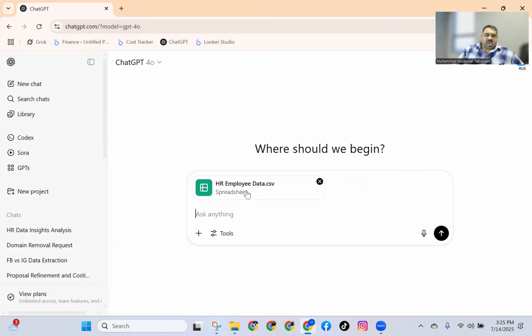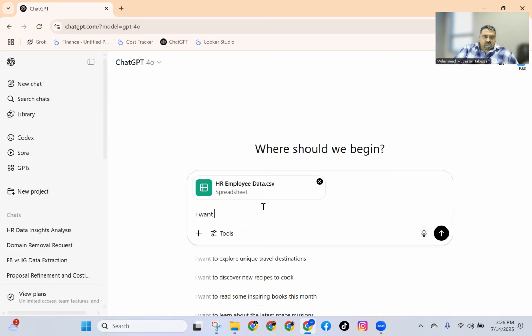But I know this is a sample HR employee data, and what I want is some key insights and analytics from this file, so I can make some decisions or share it with my manager or my head of HR so he or she can use this data for decision making. So how does it work? Let me write. I want